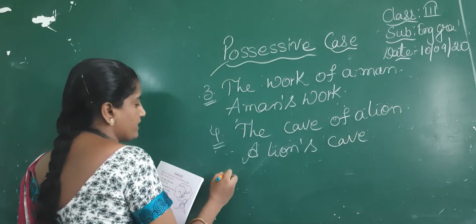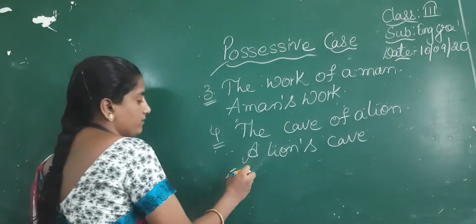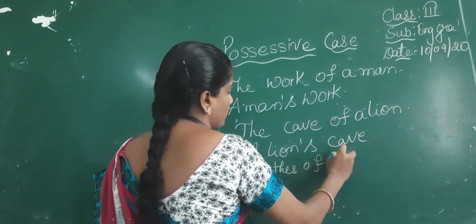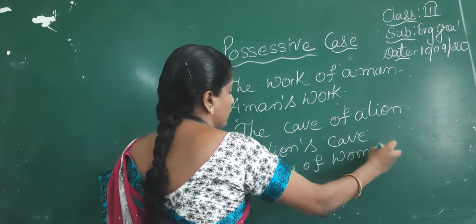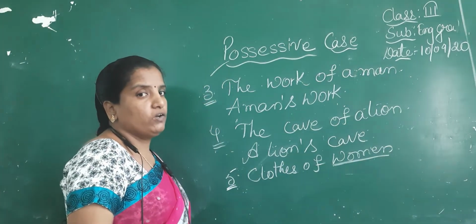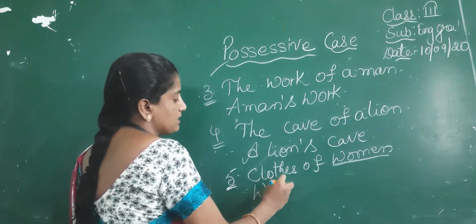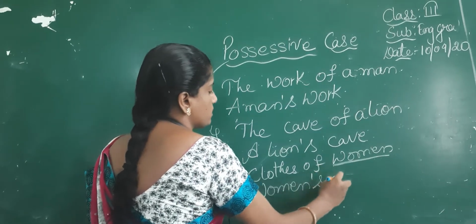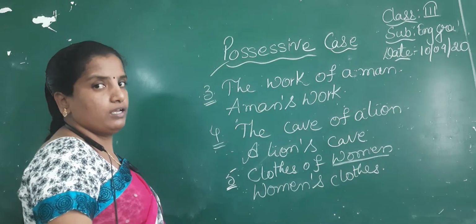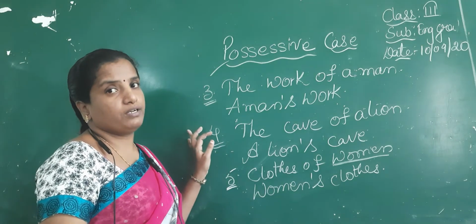Okay, coming to the next example, children. Fifth one, clothes of women. See, children, if you observe here, it is a plural noun, but it doesn't end with S. So we have to write apostrophe S. Women's clothes. In this way we can give the possession of a noun.